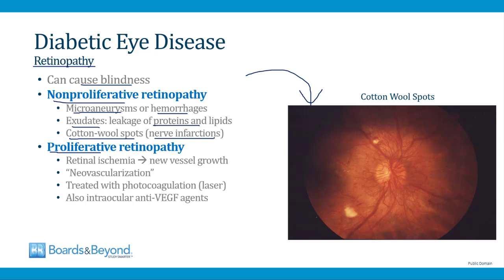Less common than non-proliferative retinopathy is proliferative retinopathy. This occurs when there's ischemia in the retina and it leads to new blood vessel growth. This is called neovascularization. This is very damaging to the retina and can lead to blindness. It's treated with laser photocoagulation, which basically eliminates the new blood vessel growth. It's also treated with intraocular injections of anti-VEGF agents. These are agents that stop the growth of new blood vessels.